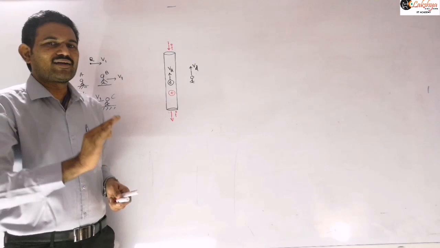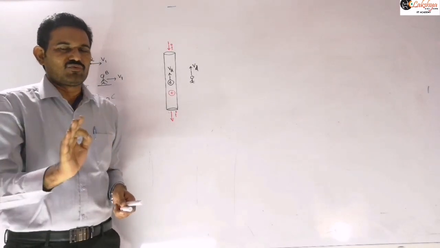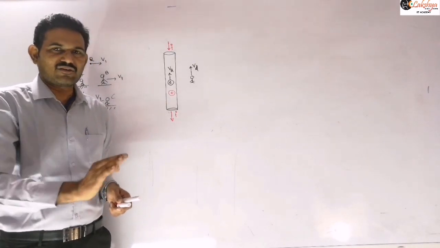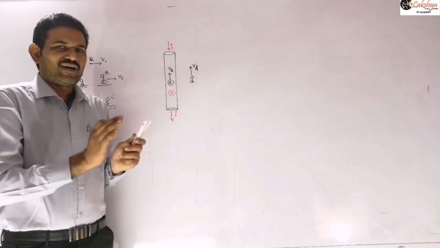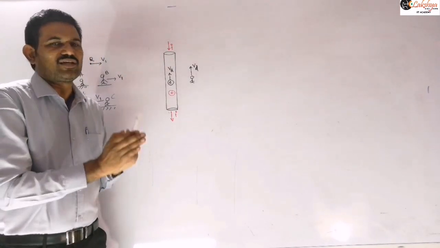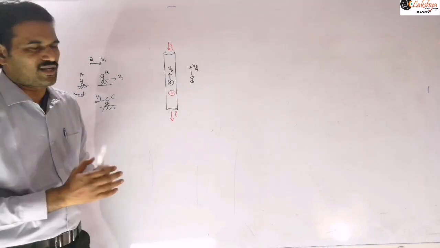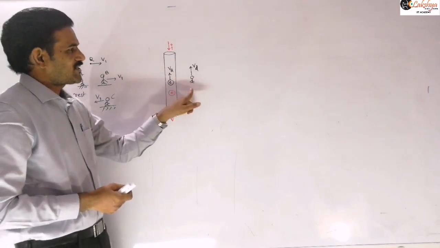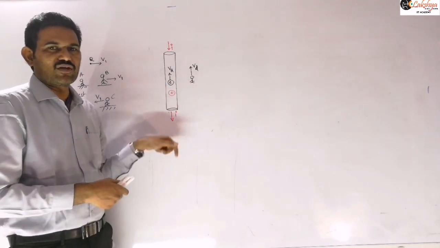That positive ion is a fixed ion; it cannot move inside the solid. That atom becomes an ion and remains fixed, so it cannot move in any direction. But with respect to him, it appears to be moving in the opposite direction.